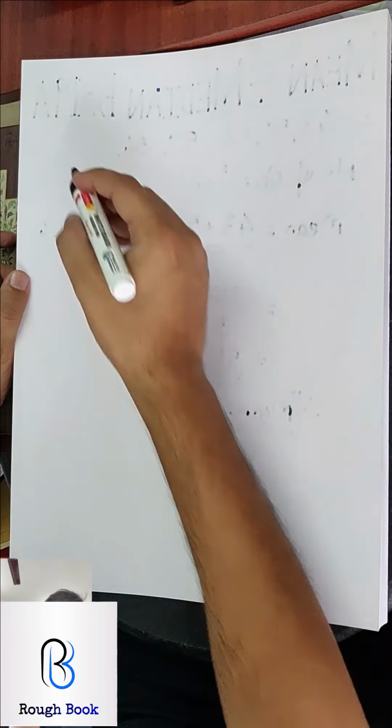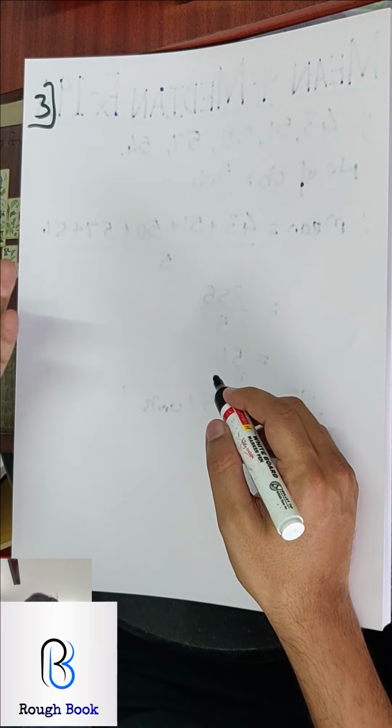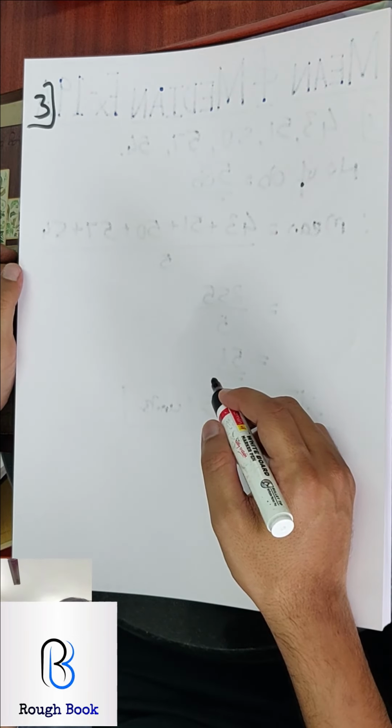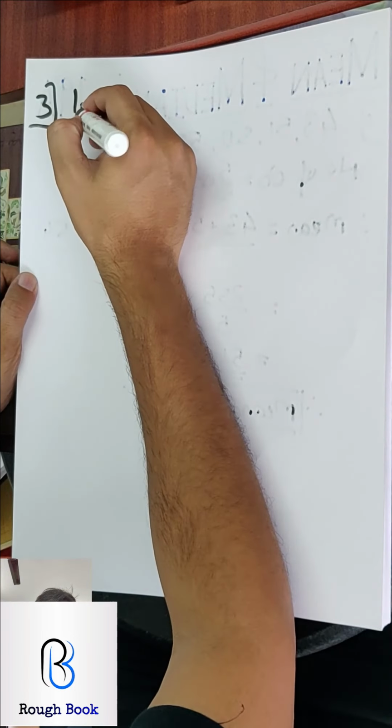I want everyone to try sum number 3. Pause the video, try the sum on your own and then come back. So it says find the mean of first 10 odd natural numbers. So what are the first 10 odd natural numbers?